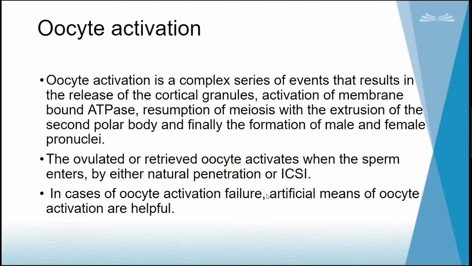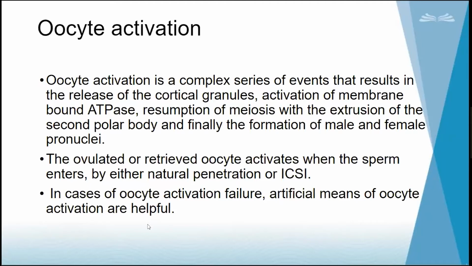Next, moving on to oocyte activation. So failed fertilization. I have already told what happens in oocytes. When the oocyte is not very well activated, again the pronuclear formation will get affected. So in case of oocyte activation failure, artificial means of oocyte activation are helpful. So calcium ionophores we can use. After the ICSI, we can